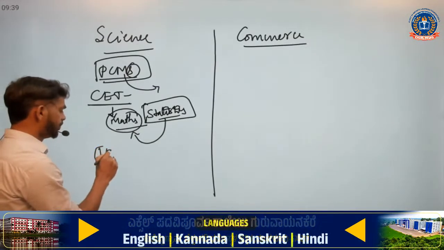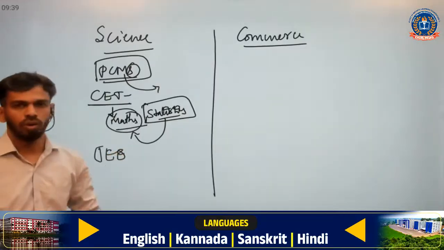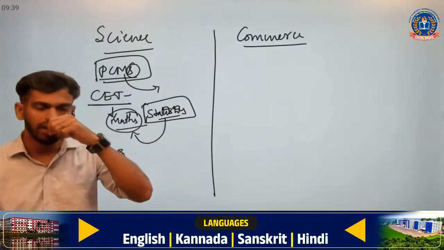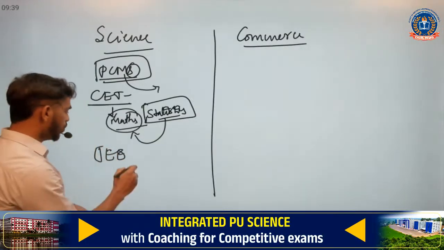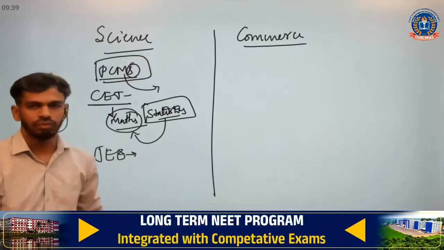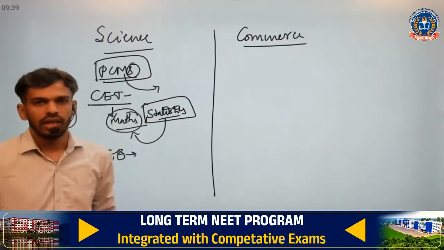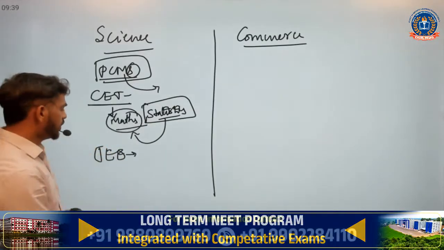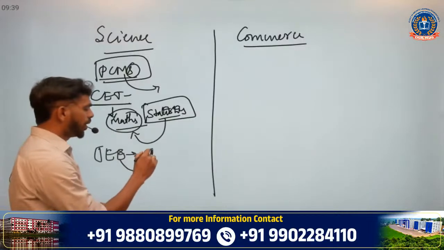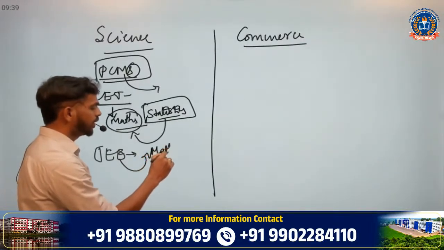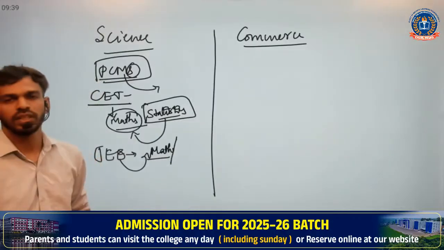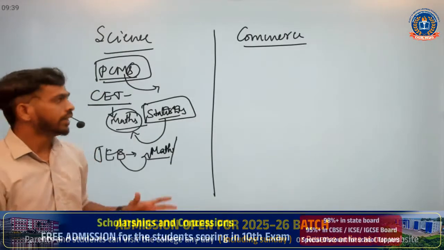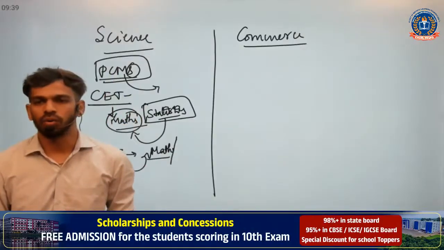Similarly, for the national level exam, JEE. As we all know, JEE is for IITs or other engineering colleges. Marks are very important, and clearing the cutoff is also very crucial, since you will have to study mathematics again. You cannot run away from mathematics in PU if you opt for any science course.